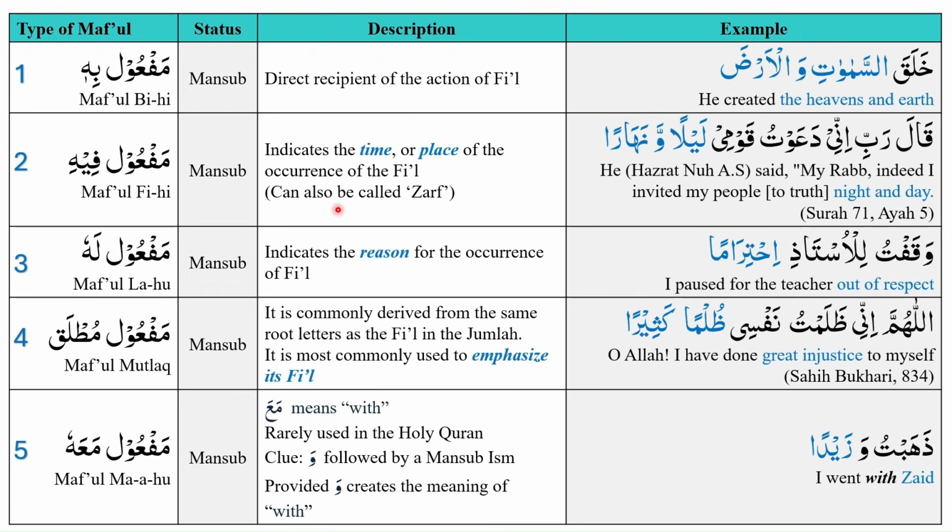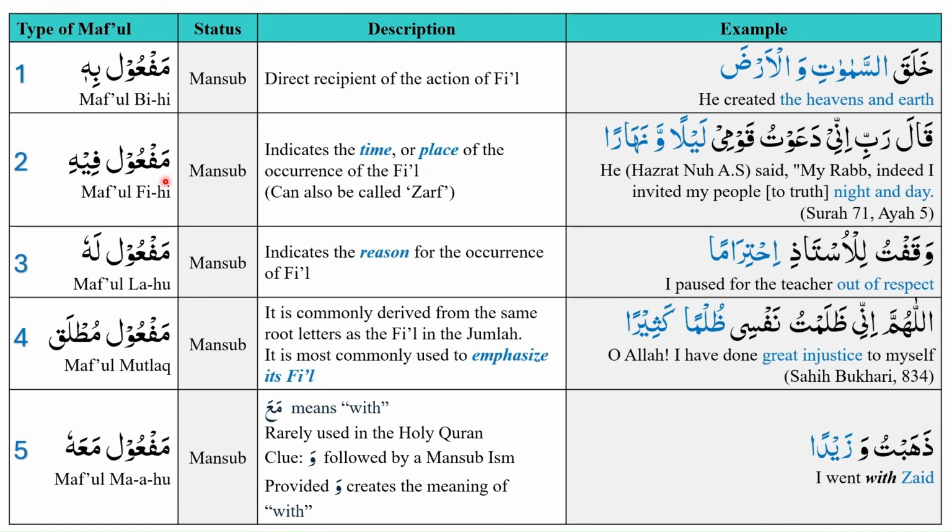In this table, we will summarize the 5 different types of maf'ul that we have studied. First of all, we have maf'ul bihi, which is the typical maf'ul that we have studied in this course. That is, it is a direct recipient of the action of fi'il. We have the example, خَلَقَ السَّمَاوَاتِ وَالْأَرْضَ. He created the heavens and the earth. The heavens and the earth are a direct recipient of the action of creation. Please note that all the maf'uls are mansoob.